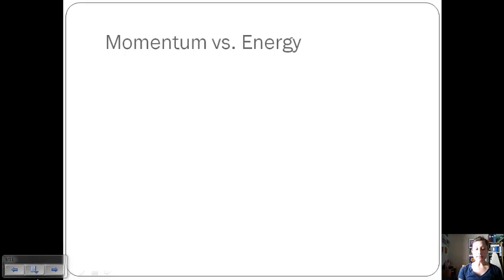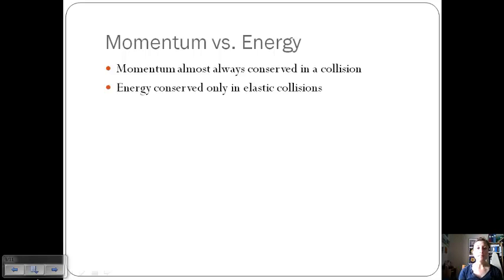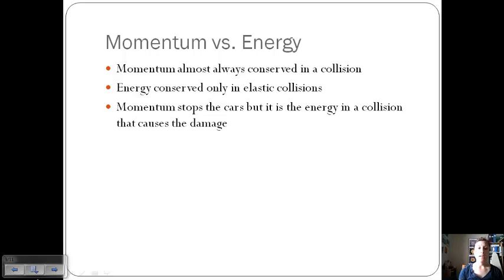Okay, so we said that if the system was isolated, momentum and energy would be conserved. Momentum is almost always conserved in a collision, whether it's elastic or not. Energy is only conserved in elastic collisions. The momentum is what stops the objects in the collision, but it's the energy in the collision that can cause the damage. So the more energy you've got, the more damage you're going to have as an effect of that collision. Let's look at some different examples.